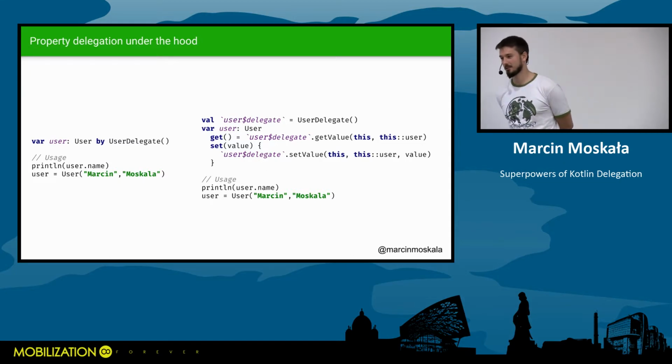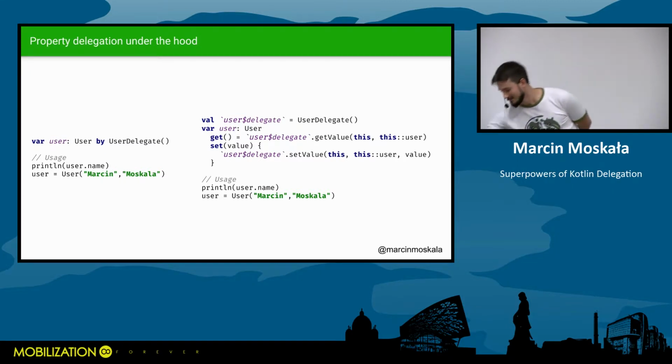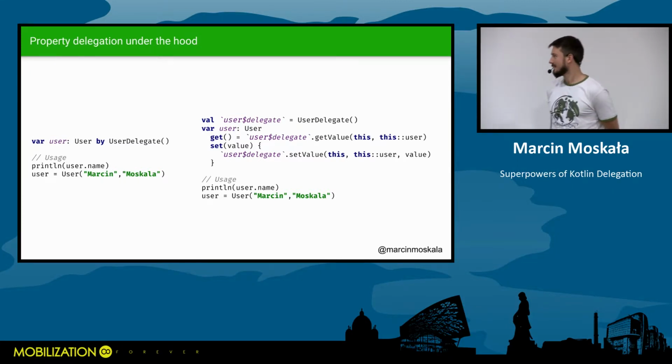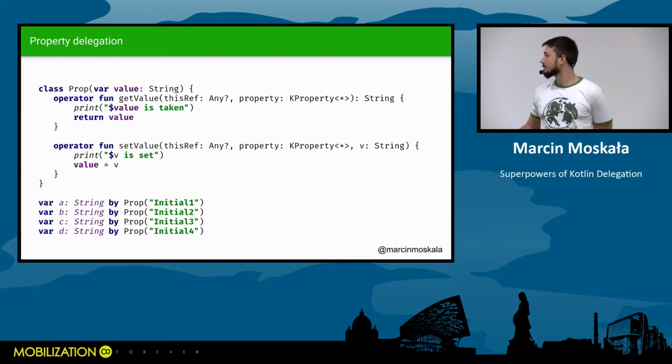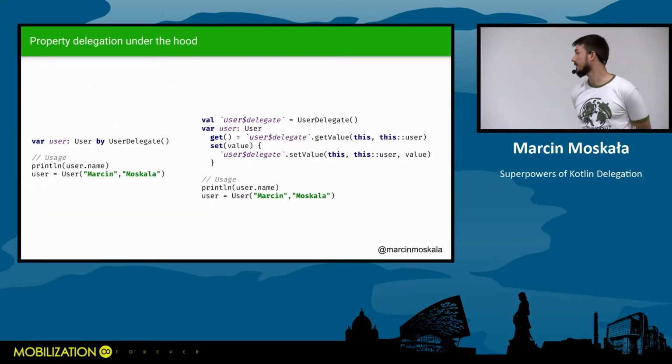Any guess? What can we provide if we don't have anything to provide? It's actually null. So at top level it's null, and that's why I declared this ref as Any nullable, so it can be used at top level as well. So when we don't have anything, we use null.